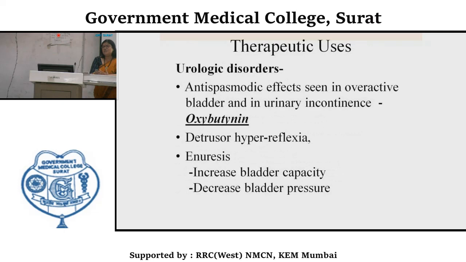Urologic disorders, disorders related to the urinary tract system, like antispasmodic use in urinary colic. They can be used in overactive bladder and urinary incontinence. Preferred agents we have all revised, like oxybutynin. There is detrusor hyperreflexia and also enuresis. They will increase bladder capacity and decrease bladder pressure. This is the rationale behind the use of anticholinergics in various urologic disorders.